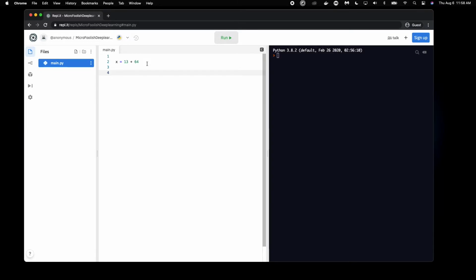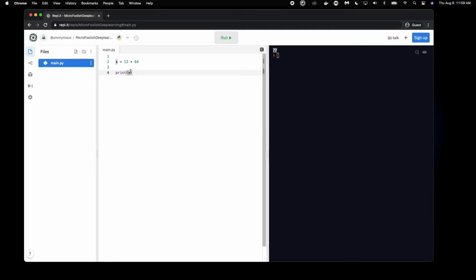But how do we know that the calculation has been performed correctly or not? That's where debug and the console comes in. Right now we haven't actually used this console on the right hand side at all. Let's do that right now. We can print out elements to this console by typing out print and then adding in 2 parentheses facing each other, and then inside of this we're just going to add in our value that we want to print out. In this case we want to print out x, which is storing 13 plus 64. And now if I were to run this, we would get the expected result 77.